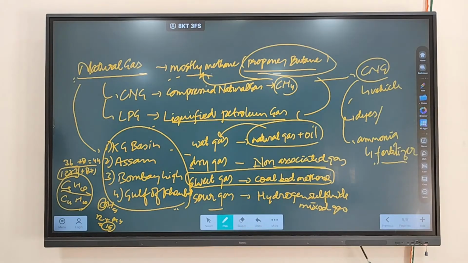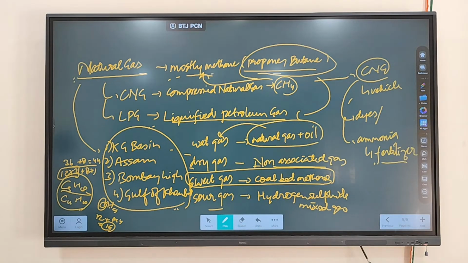Since India does not have much reserve of oil, India also does not have much reserve of gas. So again, in gas also India is import dependent. Like we discussed, 20% of oil India produces domestically, and the rest 80% we are import dependent. Gas is brought in containers, filled in liquefied form, and then you bring it.